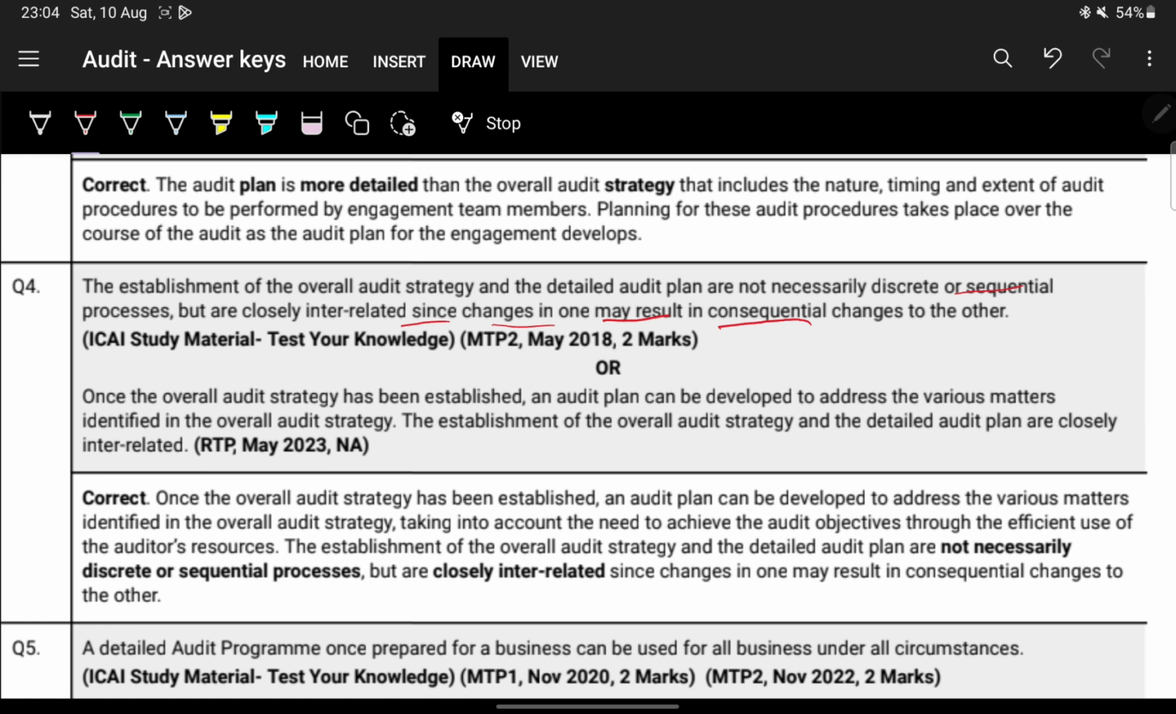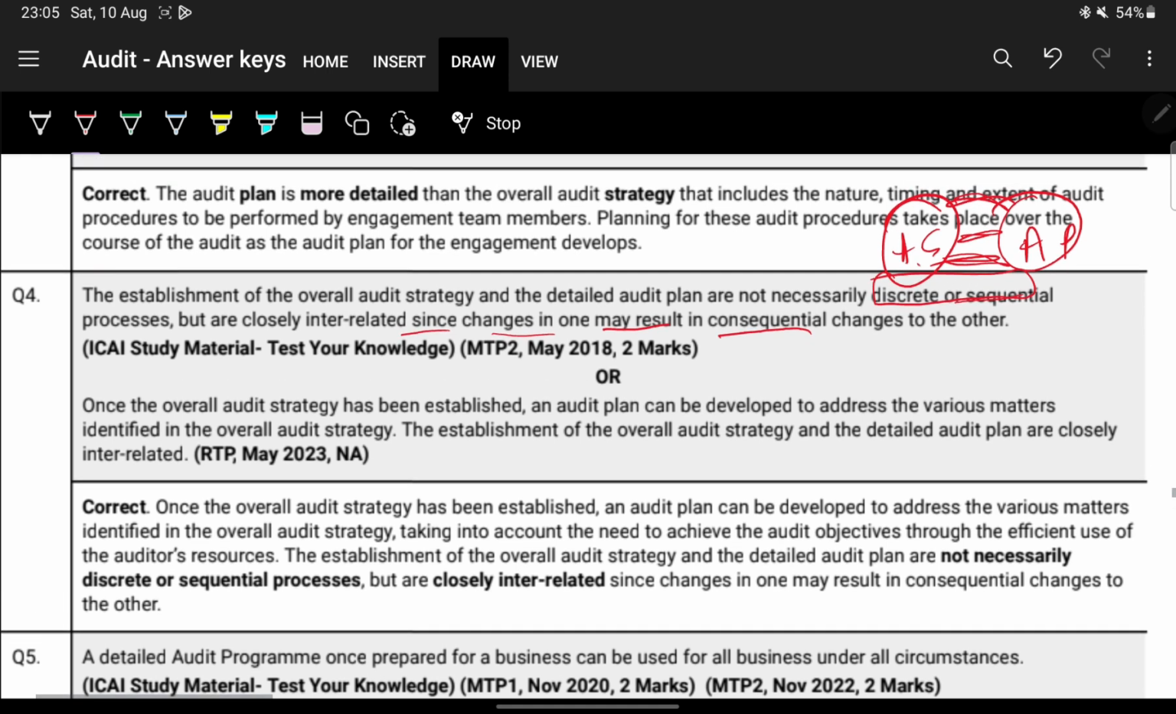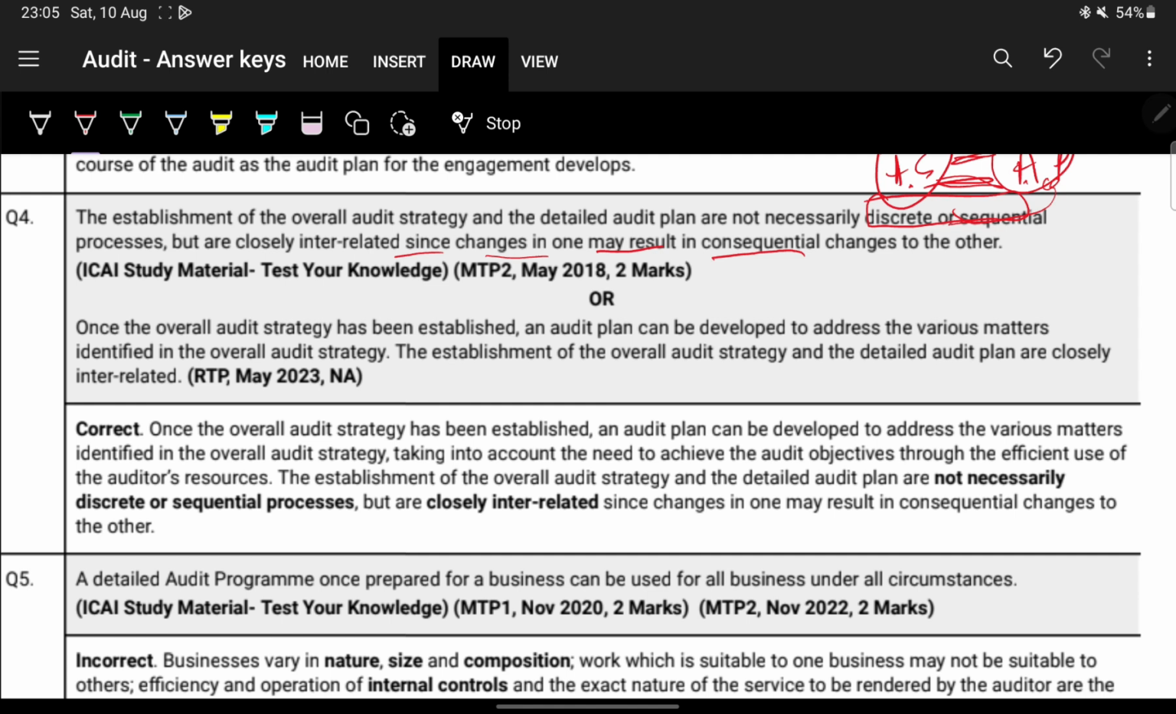Discrete or sequential means that the audit program and the audit strategy are separate. What did we find? That they are not separate. There's no line in between. This line is not there, so they are very closely interrelated. A change in audit strategy can cause a change in audit plan, and any change in audit plan can cause a change in audit strategy, which is correct, right?